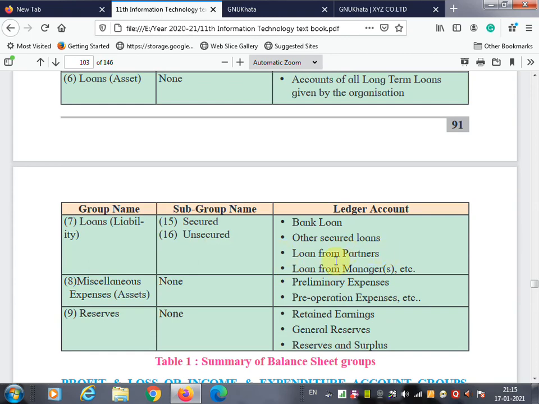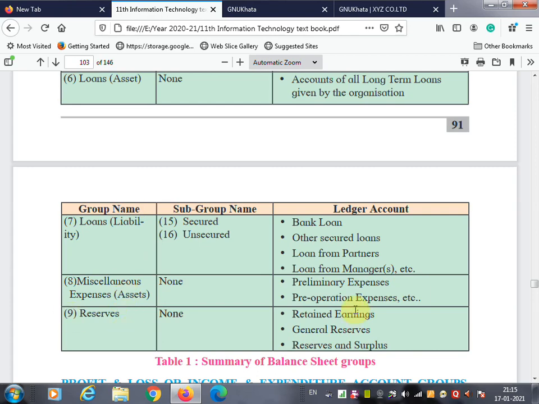Bank loan, other secured loan, loan from partners and loan from managers, when you're going to take, at that time it will go under the loan liability, because these are the liabilities. And subgroup, secured or unsecured. Preliminary expenses, pre-operational expenses, etc. This type of ledger will come under the miscellaneous expenses. And the retained earning, general reserve, reserve and surplus ledger accounts will go under the group name reserves.